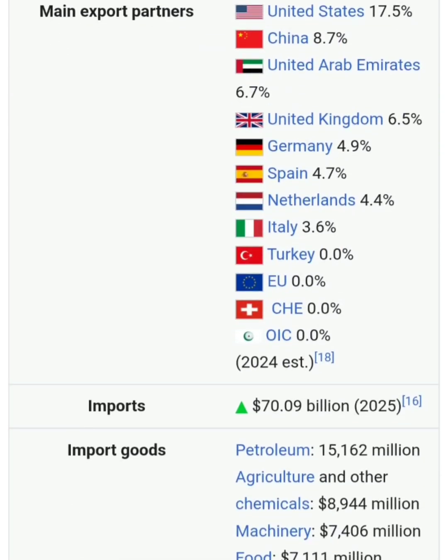While the main export partners of Pakistan are the USA. The USA is our largest export partner in the world. We are exporting 17.5% of our total export to the United States of America. Our second partner is China with 8.7%. The third one is UAE with 6.7%. And next are UK, Germany, Spain, Netherlands, Italy, Turkey, European Union.